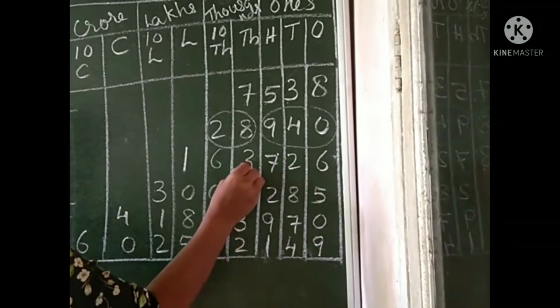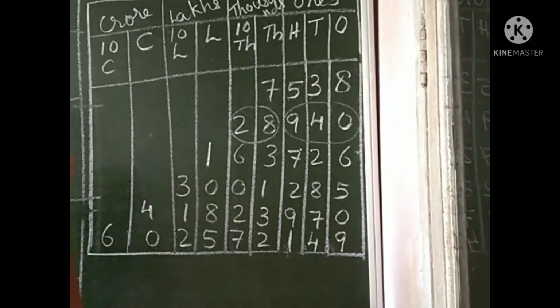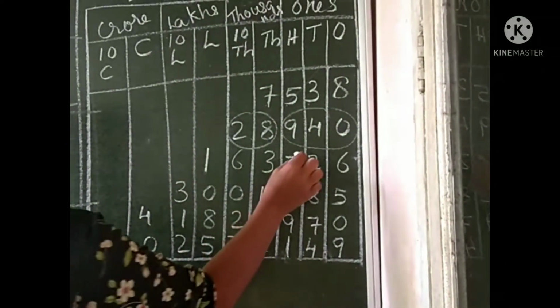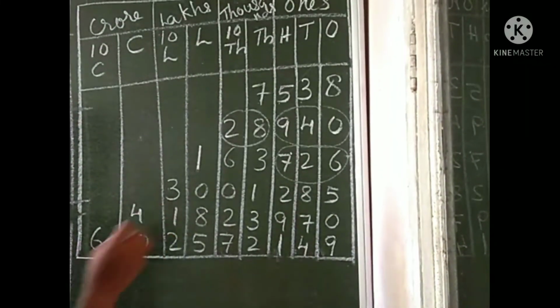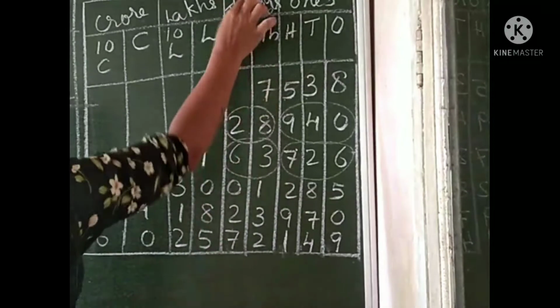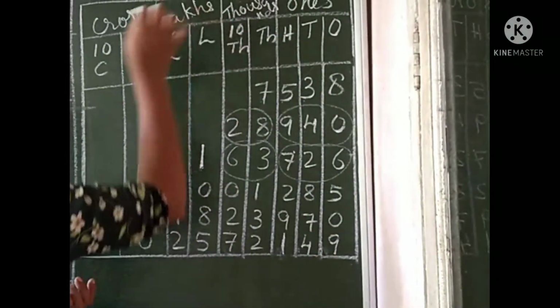Then go through the third number. 1, 2, 3, 4, 5, 6 digits. If a number is 6 digits, that means lakh. Look here: 726 is in the ones group. 63, 2 numbers in one group, that is thousands. And here only 1. Which group is 1 in? Lakh.